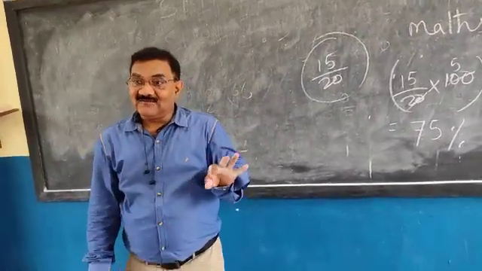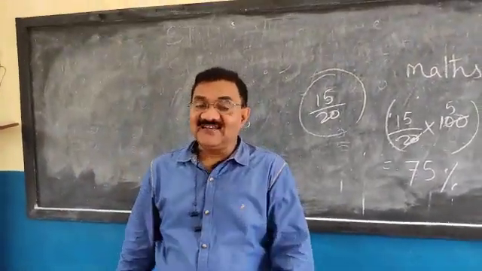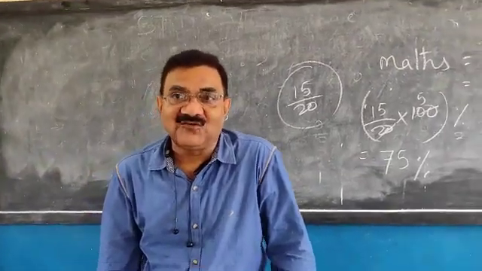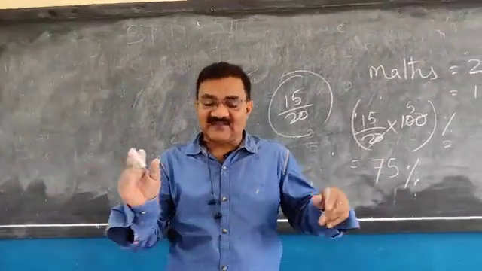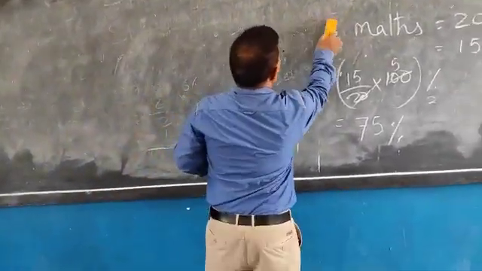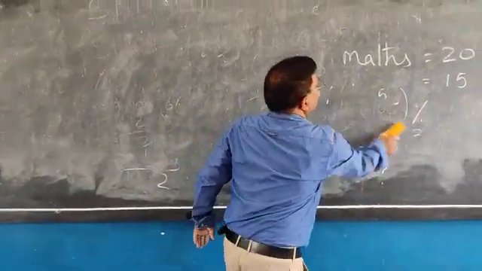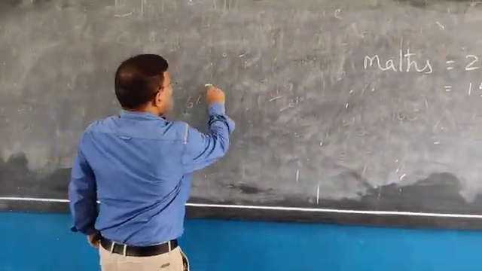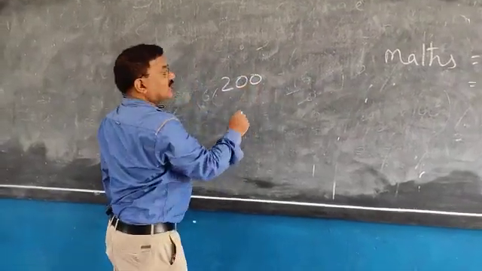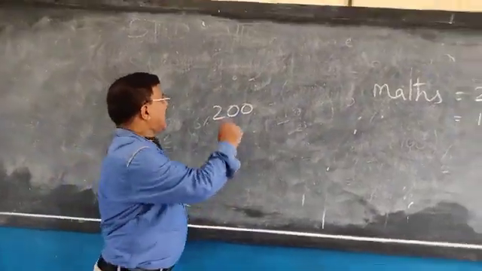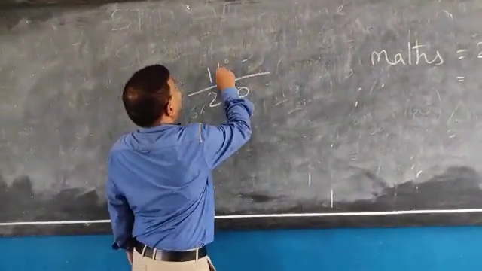So I am sure you have understood how to change fractions into percentage. Suppose the first unit test total mark is 200, all the papers' addition mark is total 200, and you have got 150.